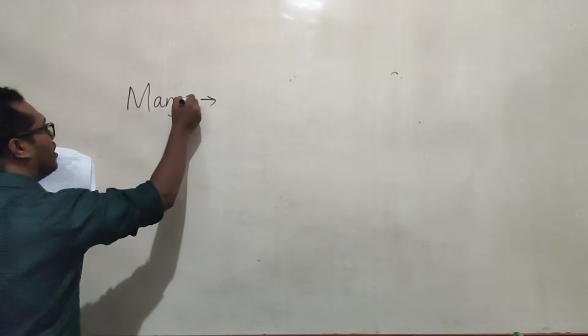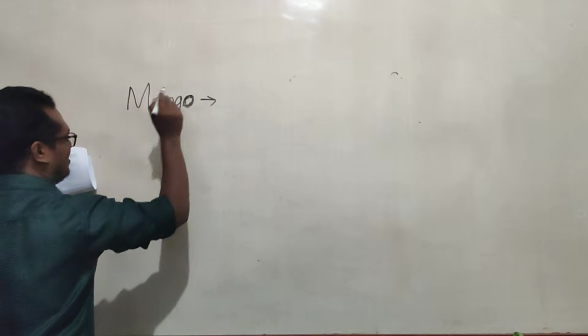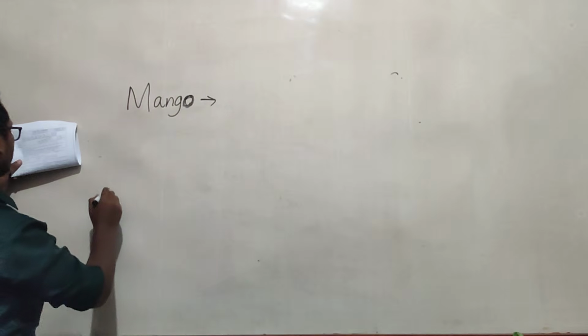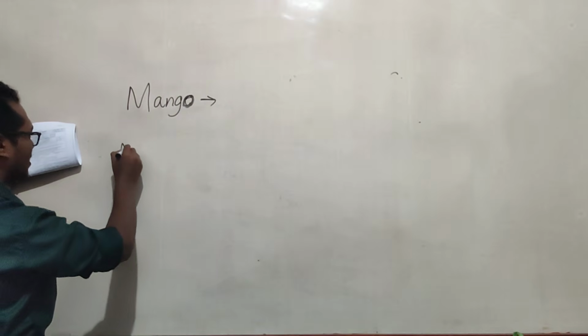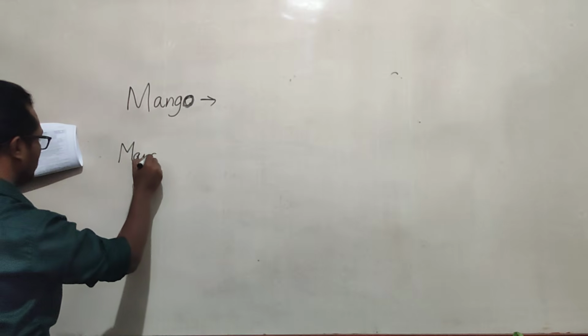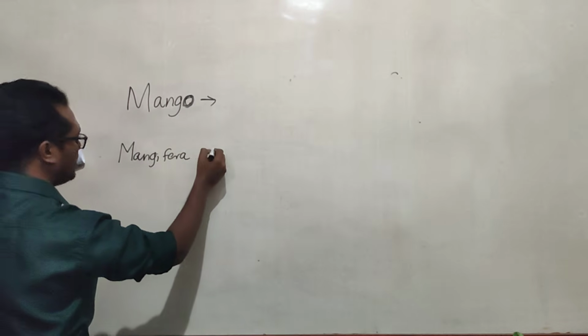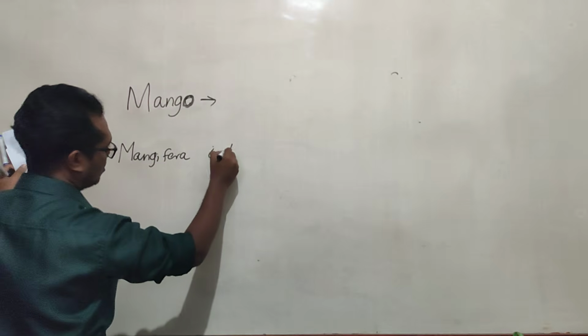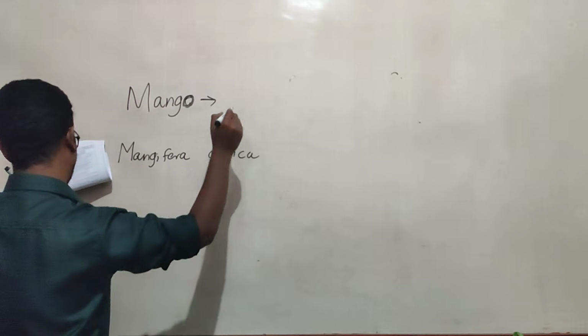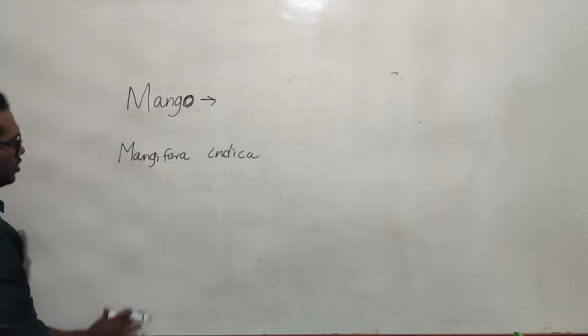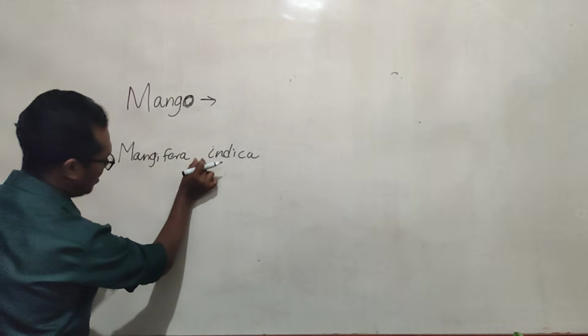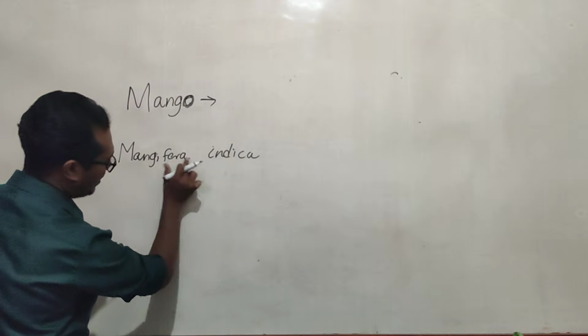So how do you write and print this name? There are two parts: Mangifera and indica. You have to maintain a space between these two parts.